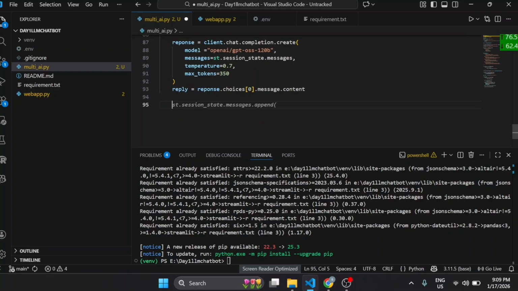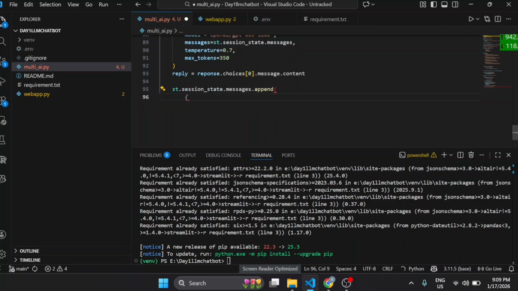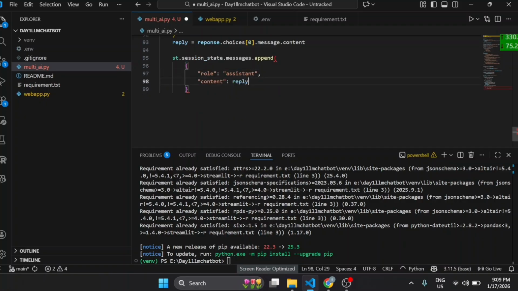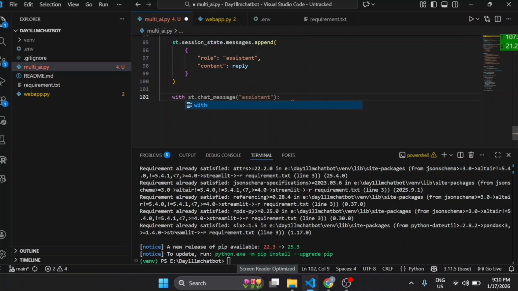Now we are going to save the AI response to the chat history. So again st.session_state.messages.append, and then the role, and we are going to save that message in reply. So that's also done. Now we will display the AI response on the screen with st.chat_message assistant.